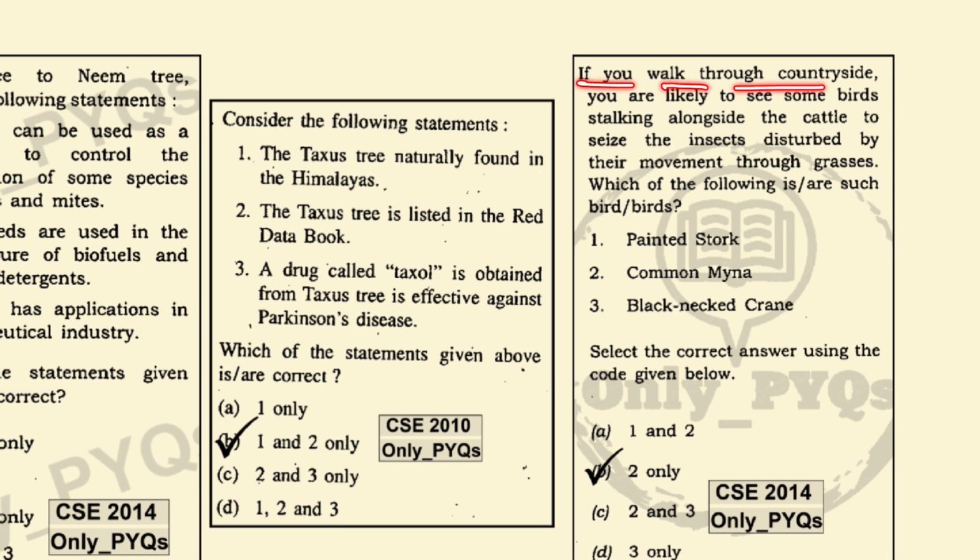If you walk through the countryside, you are likely to see some birds stalking alongside the cattle to seize the insects disturbed by their movement through grasses. Which of the following such birds is it? It is the common myna, which you can see in the countryside doing this work.